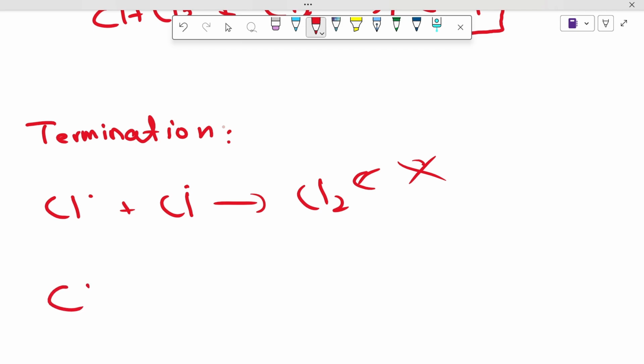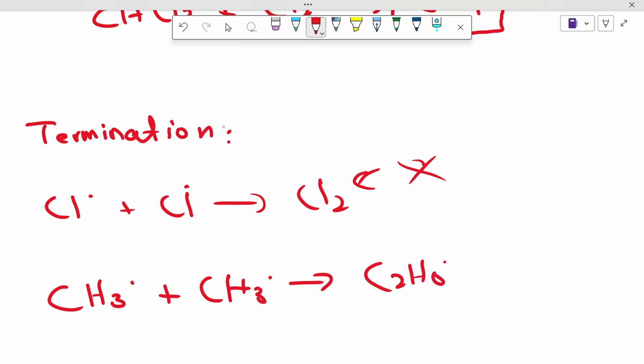Suppose CH3 free radicals combine, right? 2 CH3 free radicals would combine to form C2H6. Now this has made ethane. Again, the reaction has stopped.